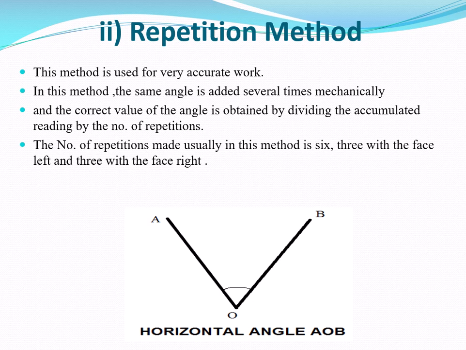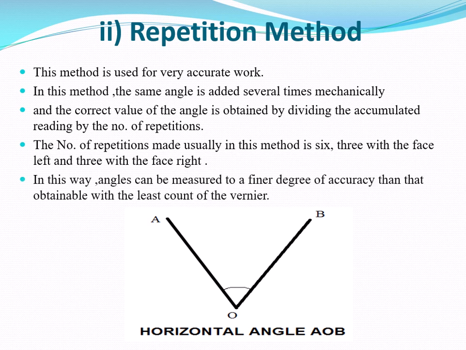The number of repetitions usually made in this method is 6, 3 with face left and 3 with face right. In this way, angles can be measured to a finer degree of accuracy than that obtained with the least count of the vernier, which is 20 seconds. So this is all about the repetition method. The process is the same as we discussed in the ordinary method.